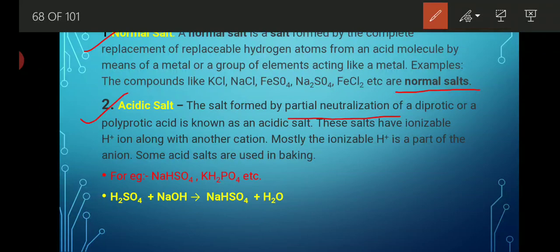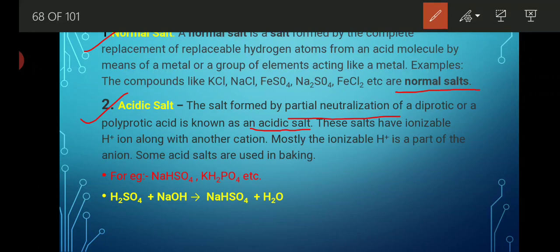When the base is not able to completely neutralize the present amount of acid, that is known as partial neutralization of a diprotic or polyprotic acid. Diprotic means, as we already discussed, that whenever any acid contains two replaceable hydrogen atoms, or two or more replaceable hydrogen atoms, it is called a diprotic or polyprotic acid. The salt formed is known as an acidic salt. And whenever you get a solution of these salts, the solution is acidic in nature.